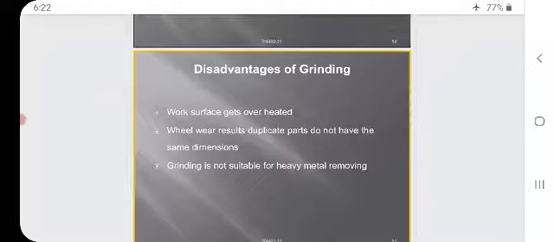Grinding is not suitable for heavy metal removal. That means grinding is only suitable for light metal removal purposes, not for heavy metal removal.